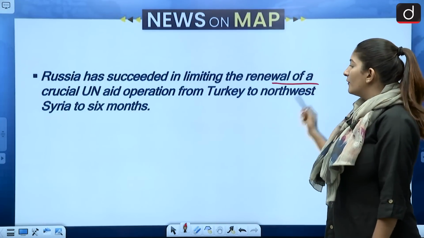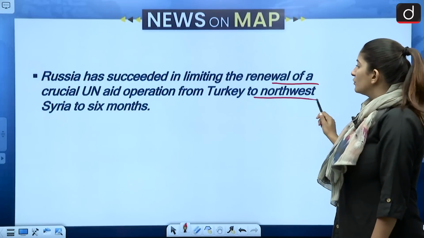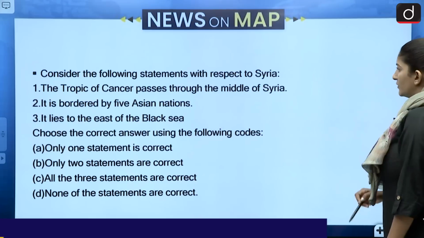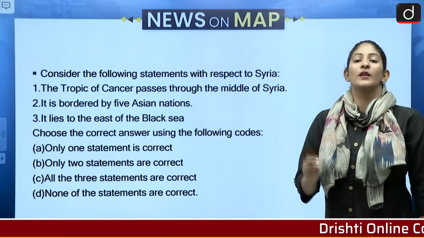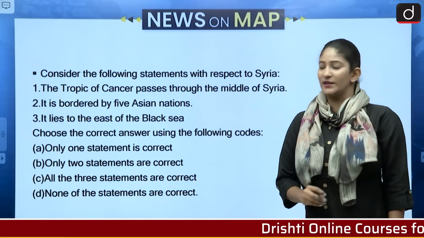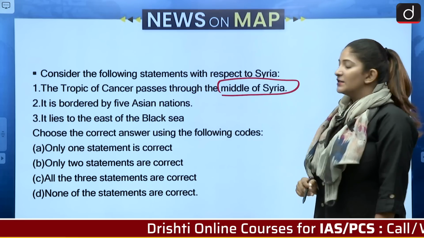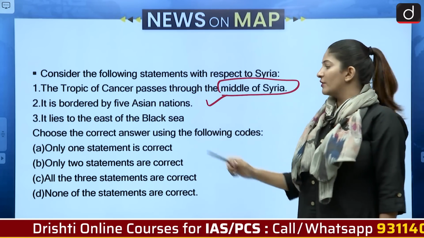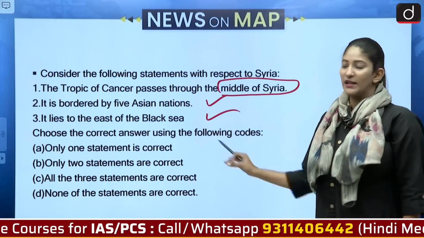Russia has succeeded in limiting the renewal of the critical UN aid operation from Turkey to northwest Syria to 6 months. Here we have to ensure that we know about Syria, because this question asks us to solve these statements with respect to Syria. The Tropic of Cancer passes through the middle of Syria. It is bordered by 5 Asian nations and it lies to the east of the Black Sea. We have to choose the answer using the codes that have been given.